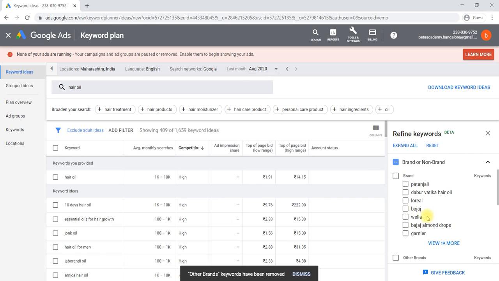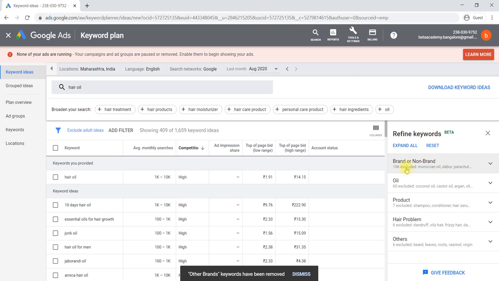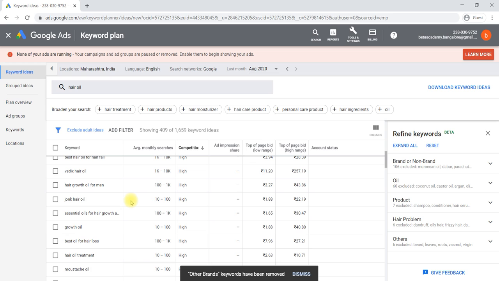If your brand is listed here, then you can select only that particular brand. Like this we can exclude some of the things. By that we have reduced our keyword ideas from 1659 to 409. Here 409 keywords are now there.